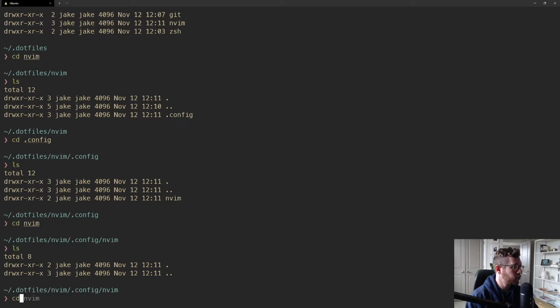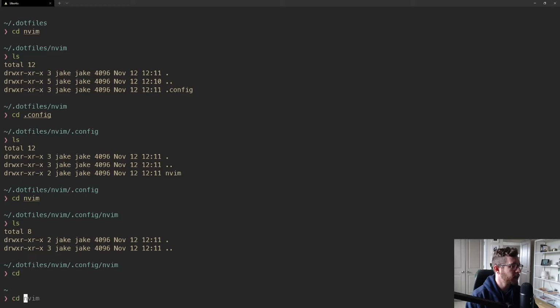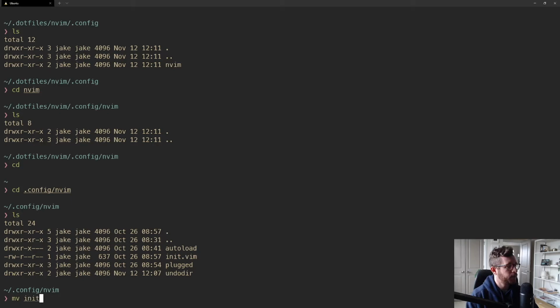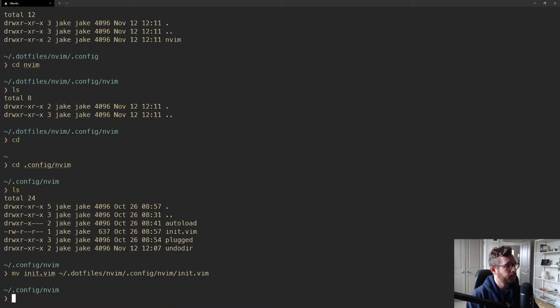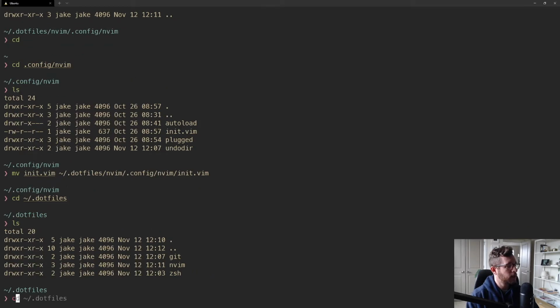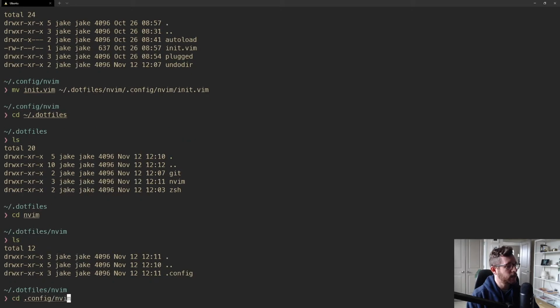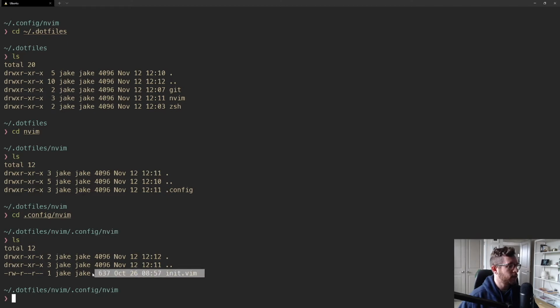So I'm going to go back to the home directory. I'm going to cd into .config/nvim, and you can see the similarity, right? And I want to move init.vim to the home directory .files/nvim/.config/nvim. So now if I cd into the .files directory, I'll cd into the nvim package, and then I have to drill down here, and boom, we have init.vim, right?